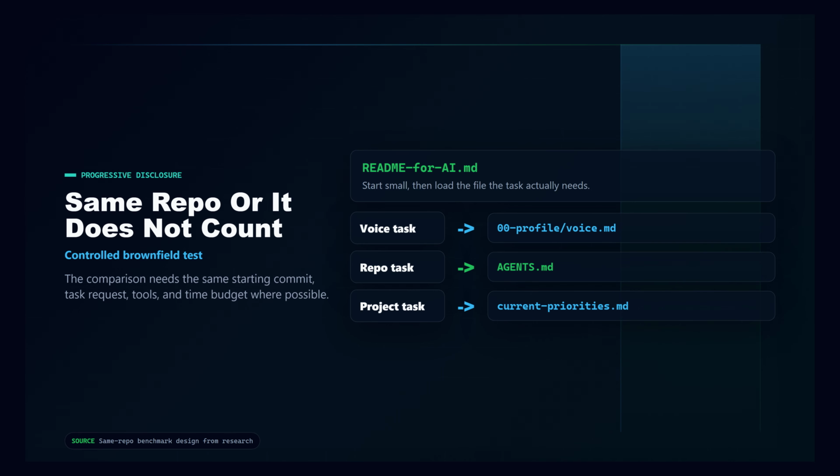That is why the same repo test matters. Same starting commit, same task request, same allowed tools, same time budget where the harness allows it. Then save the transcript, diff, test log, token counts, elapsed time, and every human intervention. One run is a demo. Two or more starts to show a pattern. Welcome to benchmarking, where the expensive part is honesty.